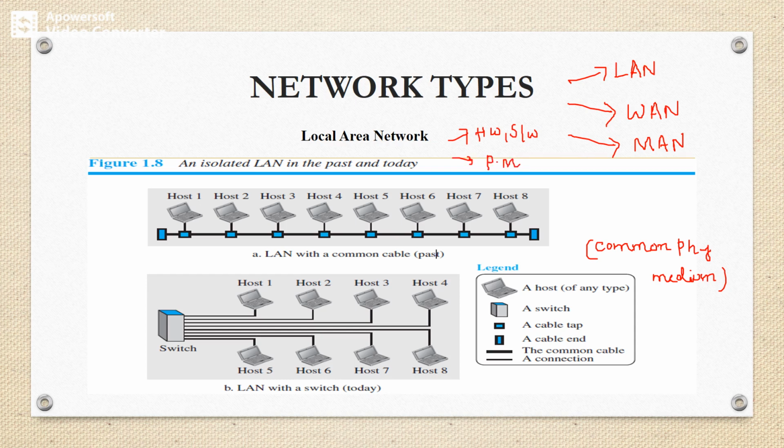LANs are privately owned networks within a single building or campus of up to a few kilometers in range. So we can have communication between systems if the devices are located within a few kilometers distance. It generally uses only one type of transmission medium.